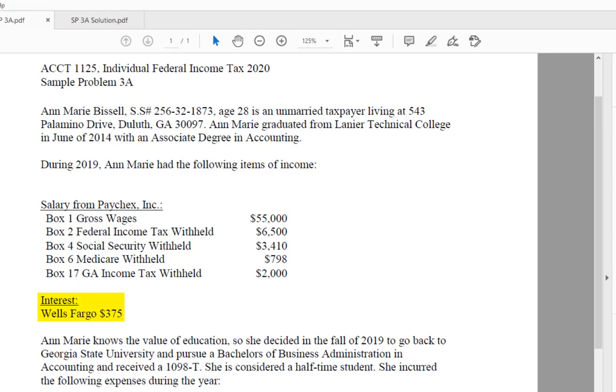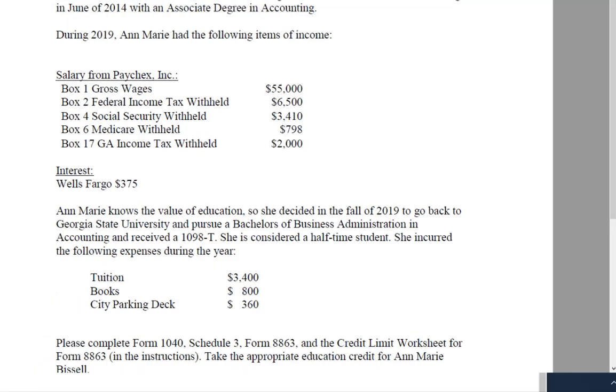We know that this goes on line 2 of Form 1040, but is it 2A or 2B? And if 2B, is Schedule B required? It's not required. We know from the previous videos that interest less than $1,500 is not required, or dividends less than $1,500 is also not required.